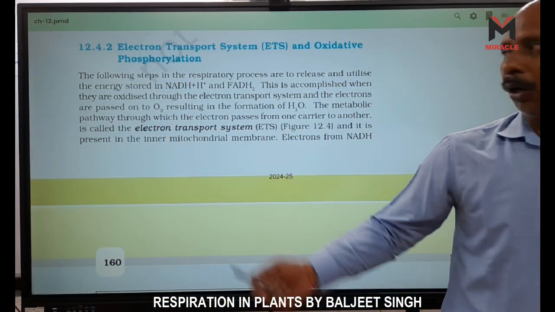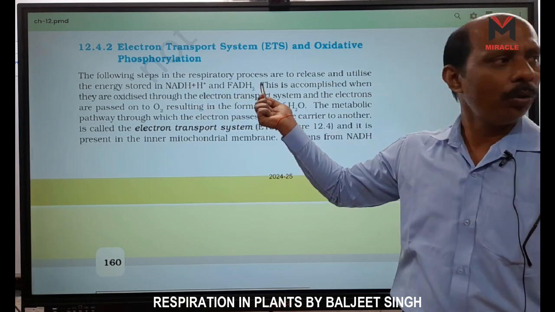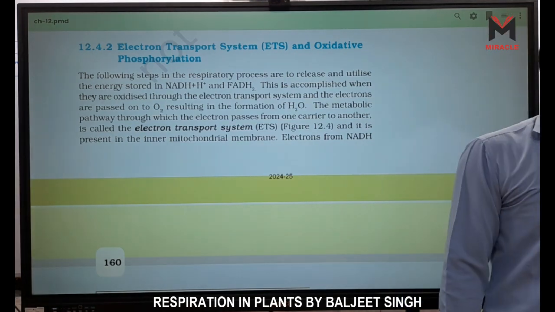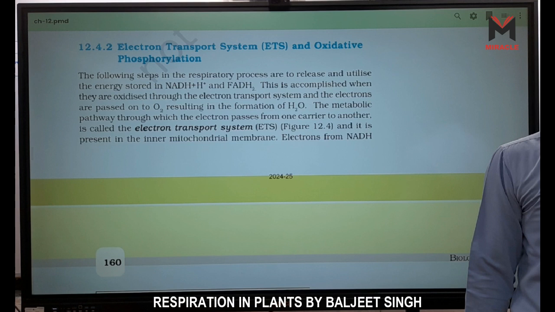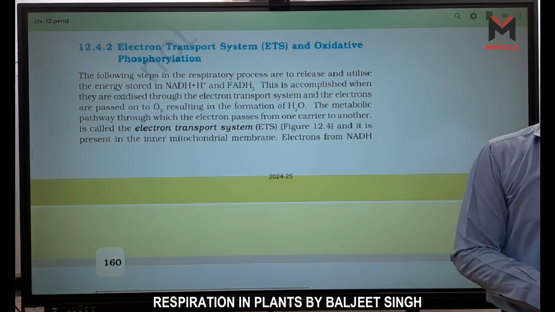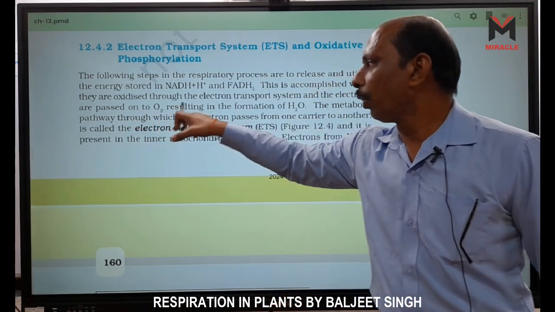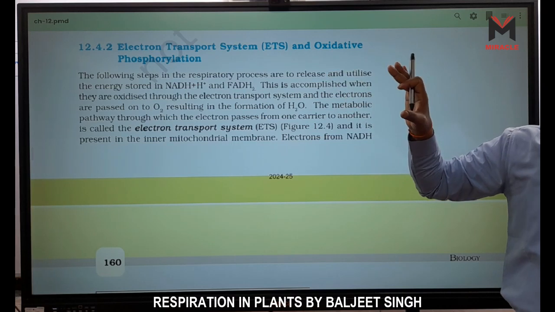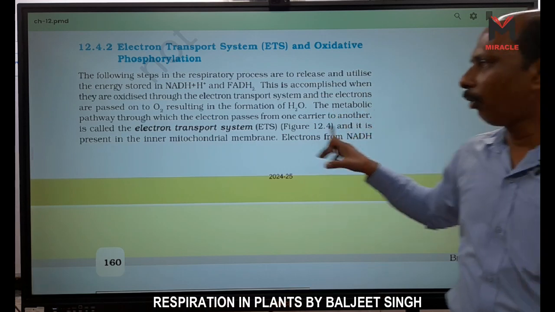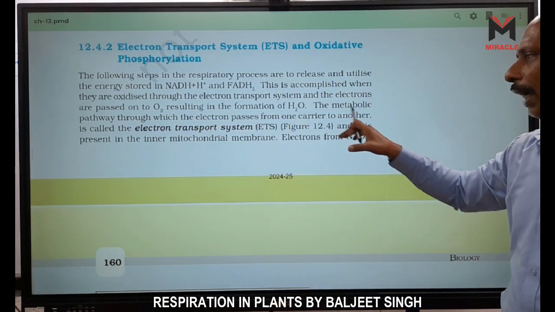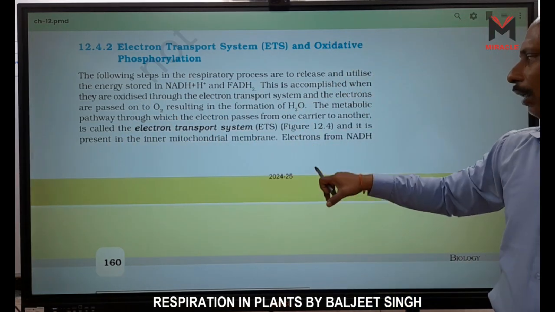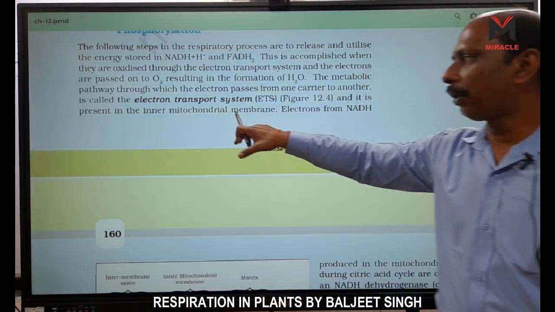We have H plus ions. NADH2 and FADH2 have H plus ions. And oxygen also comes from breathing or respiration. So this oxygen is used to accept this H plus ion for the formation of H2O. So this hydrogen is used in the formation of H2O. The metabolic pathway through which the electron passes from one carrier to another carrier is called the electron transport system, right? And it is present in the inner mitochondrial membrane.